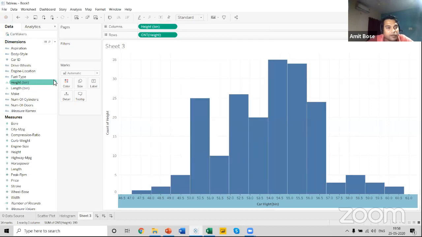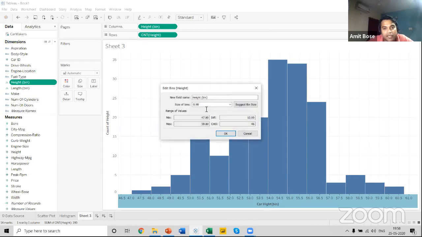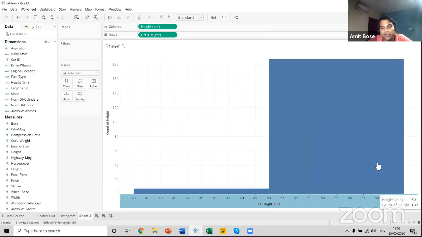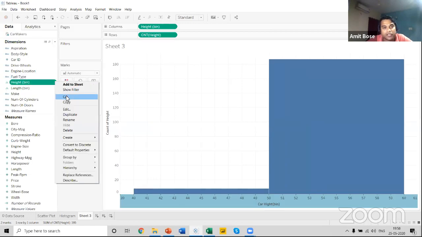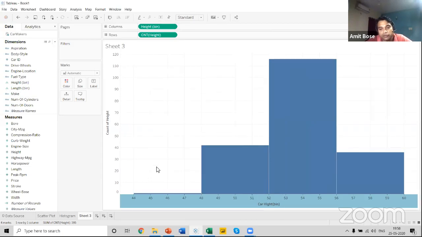You can also edit this particular bin from here. You can just click on edit, and you can change the size of the bin. The more you increase the size, the fewer bars there will be in your histogram. You can see I have changed it to 10, and there are only 2 bars available over here. If I change it to a lesser bin size, for example 4, the number of bars in the histogram has increased. So as you change the size of this bin, it affects the visuals. It reduces the number of bars in your histogram.